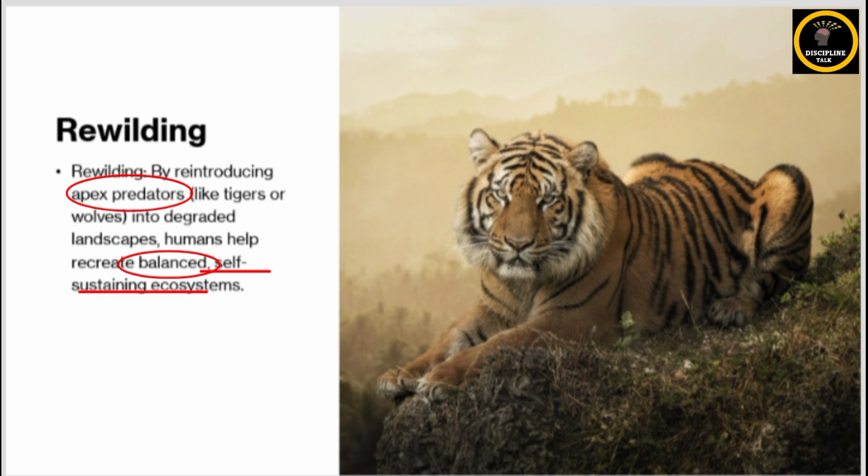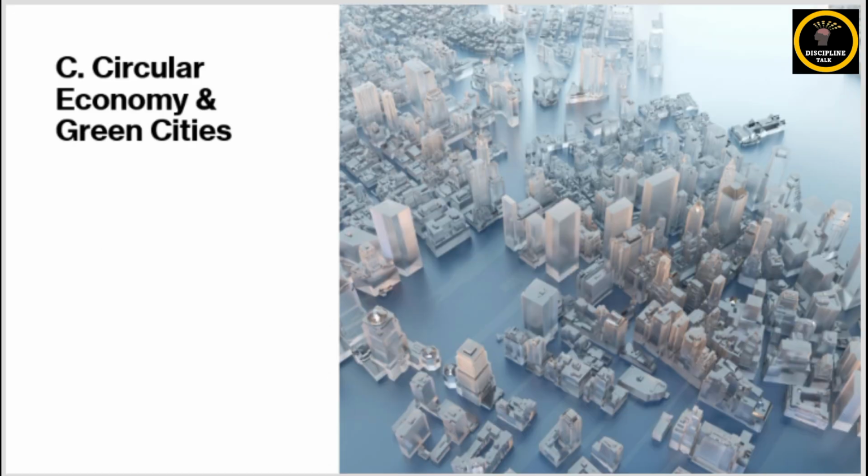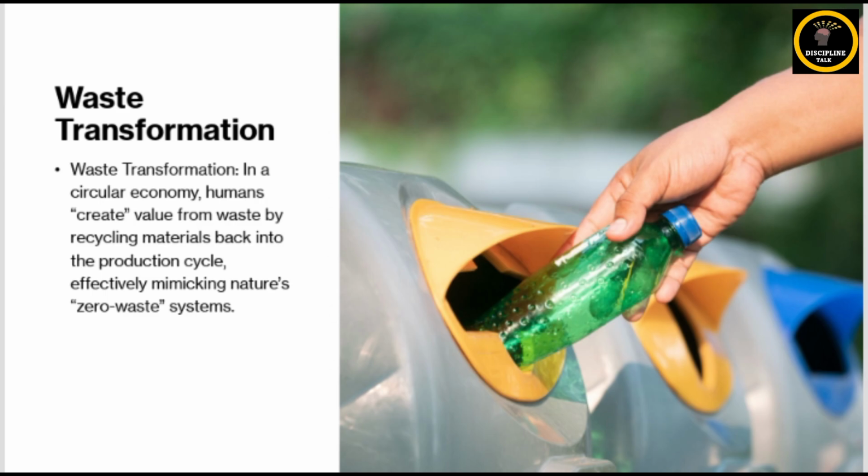Similarly, third is circular economy and green urban development. Traditional economy systems mainly follow a take, make, dispose model, which leads to waste and pollution. While the circular economy focuses on recycling and reuse, waste energy systems and sustainable product design. So by mimicking natural zero waste processes, human beings can reduce resource depletion and environmental damage.